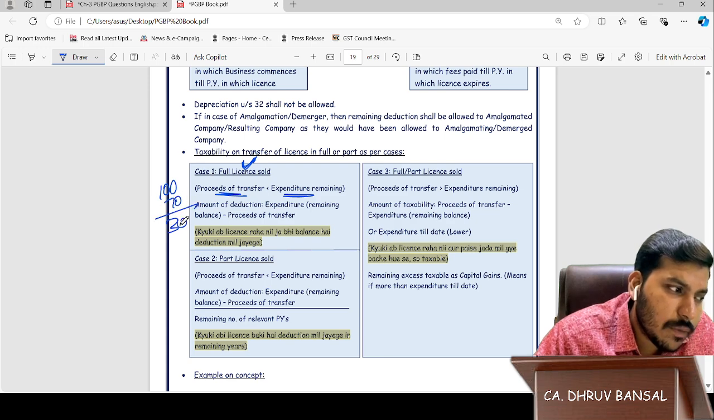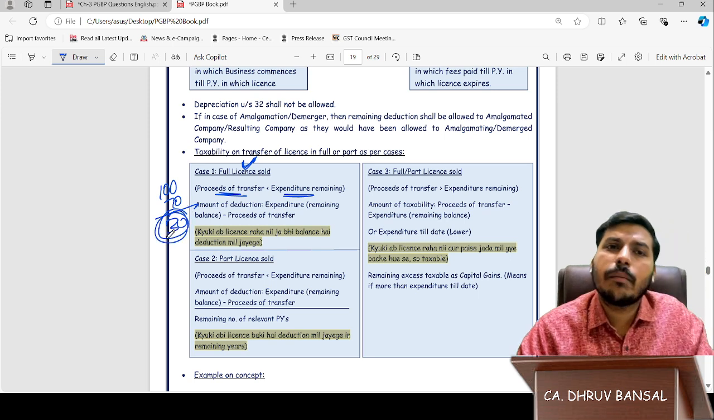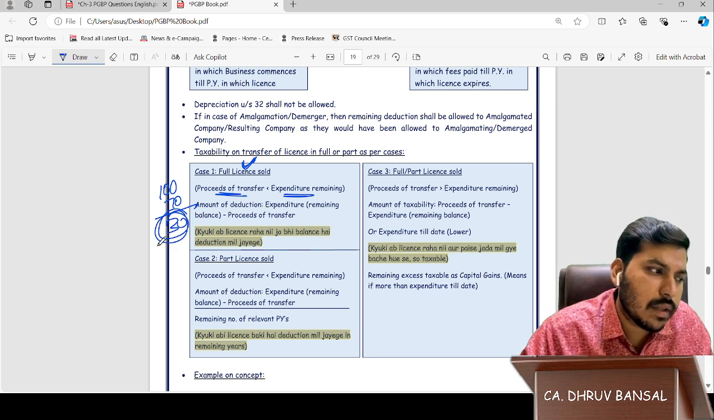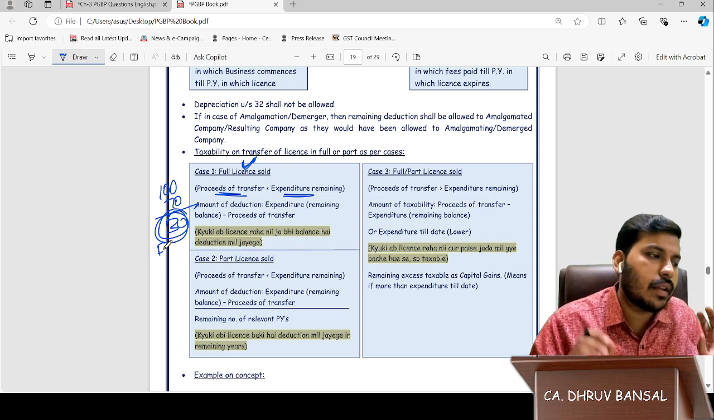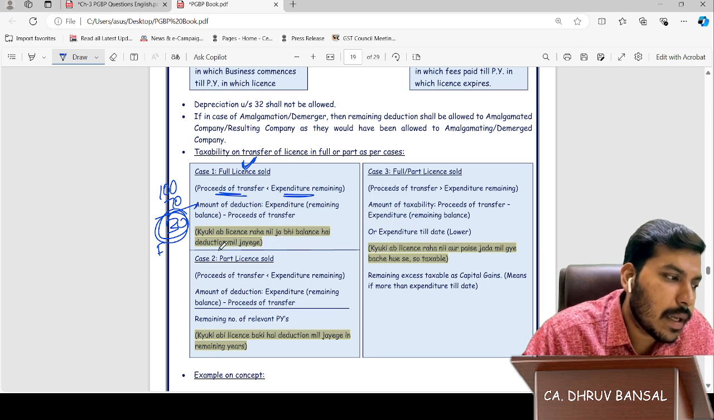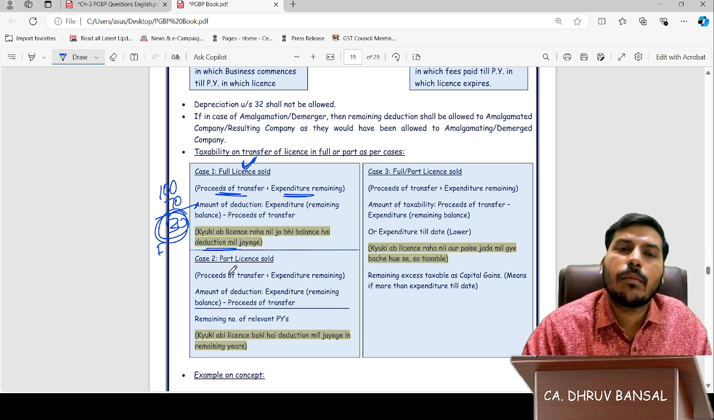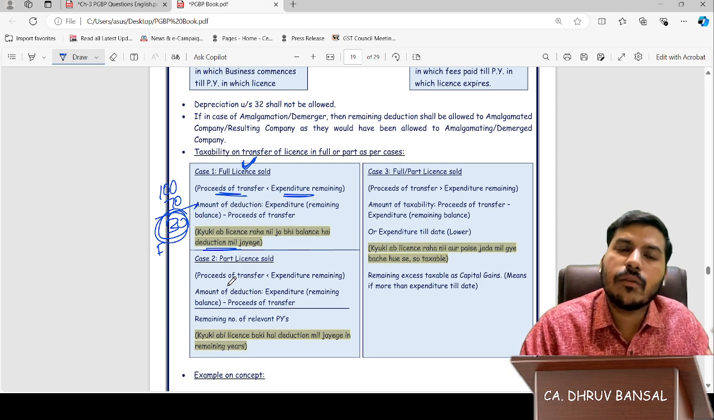So 30 of expenditure will be remaining, so it will be allowed in the previous year. It will be allowed fully in the previous year, because the asset is not there. What will we use the expenditure for? Okay, क्योंकि अब लाइसेंस रहा नहीं, जो भी बैलेंस है डिडक्शन मिल जाएगी. Because the license is not there, we will get the full deduction.